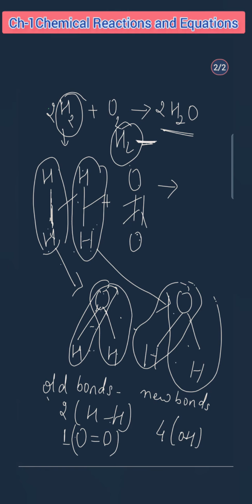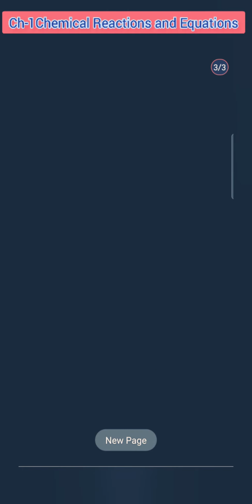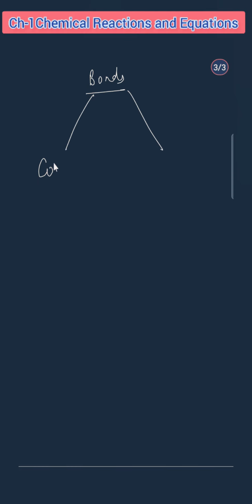We know that bonds are of three types, but here we are talking about only two types. Coordinate bond we will discuss later on. So the types of bond here are covalent bond and ionic bond.